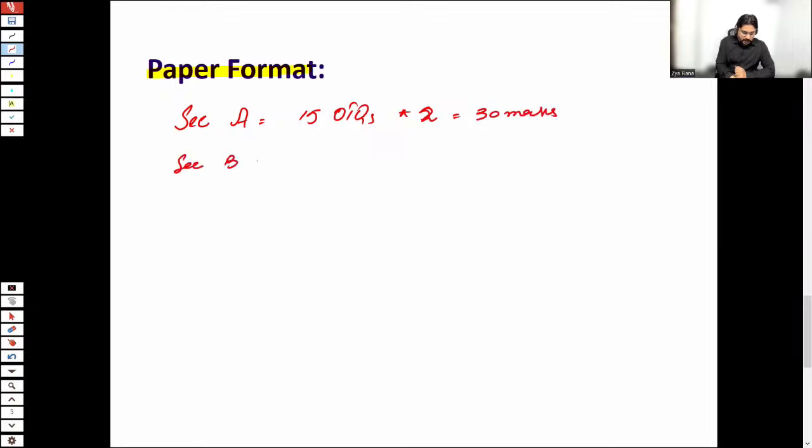Section B includes 3 scenarios, and each scenario has 5 questions of 2 marks each. It means each scenario is worth 10 marks. And as I told you, there are 3 scenarios. So 10 marks times 3 is equal to 30 marks. 30 marks are for section B.